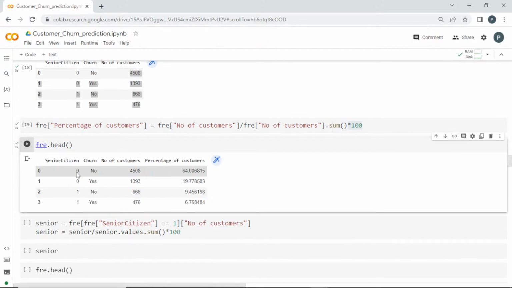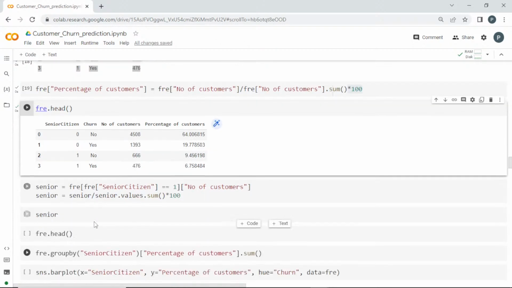So if they are not a senior citizen, nearly 64% have not churned, and 19% have churned. And if they are a senior citizen, 9% have not churned and 6% have churned.